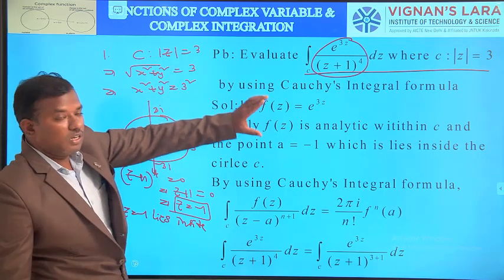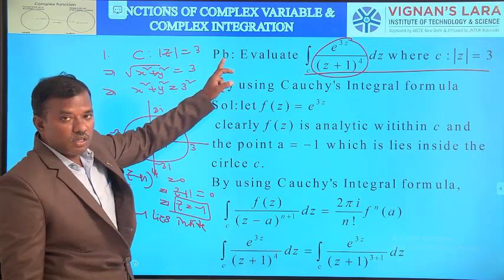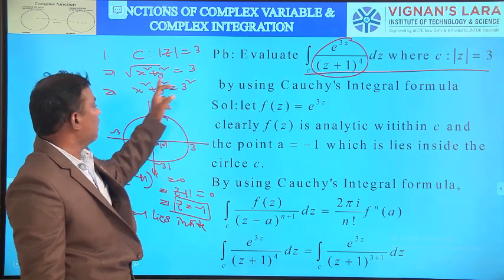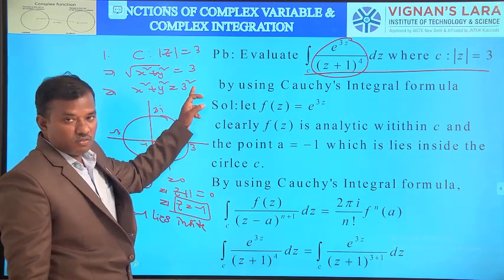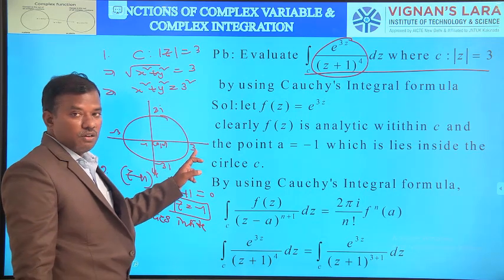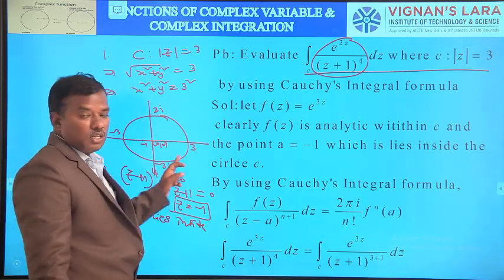First draw the circle C: mod z equal to 3. Mod z means root over x square plus y square equal to 3, then x square plus y square equal to 3 square, which is a circle with the center 0, 0 and radius 3 units. Draw the rough sketch of the circle.